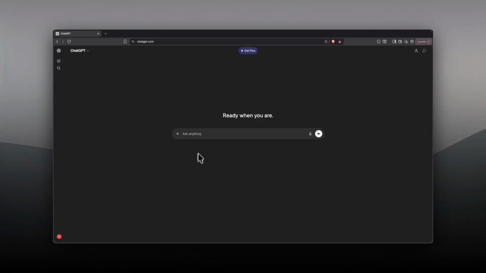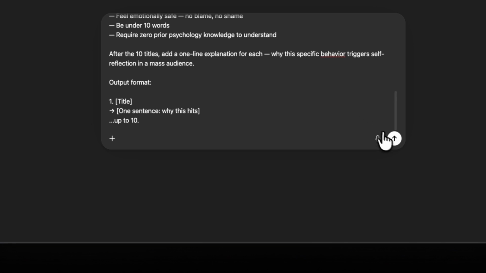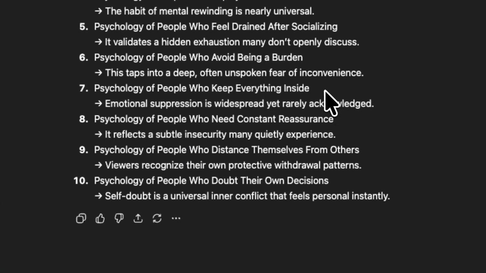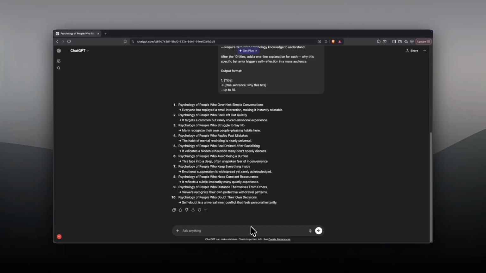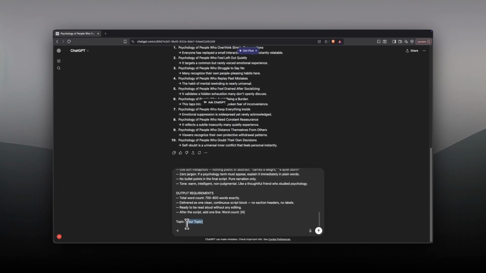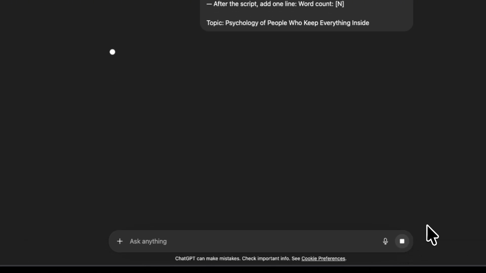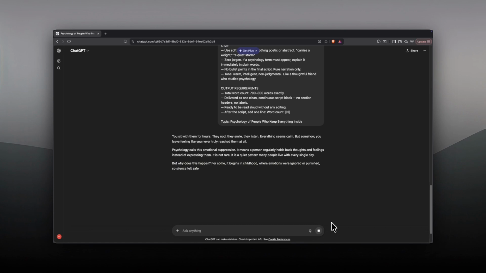First, use the first prompt to generate a list of video topics. Just paste it into a new ChatGPT chat. You'll get 10 topics in the right style. Pick the one you like the most. It's important that it makes people reflect. After that, copy the second prompt and paste it into the same chat, replacing the Your Topic field with your chosen topic. As a result, you'll get a full video script with a clear structure, a well-explained idea, and a style that keeps the viewer's attention.